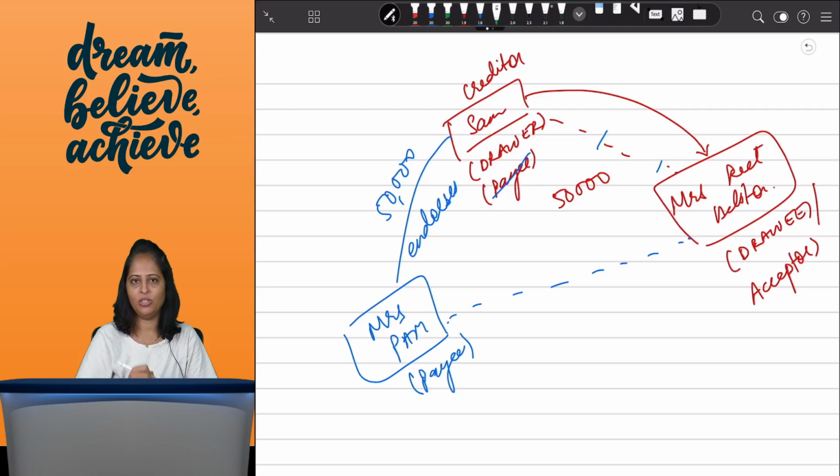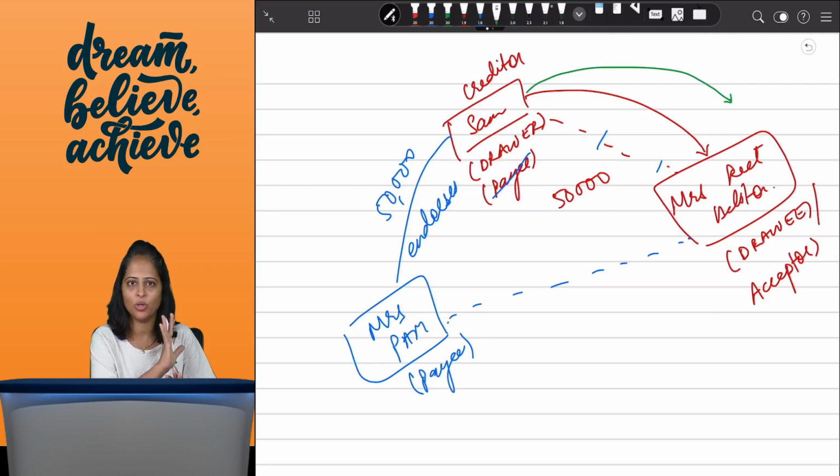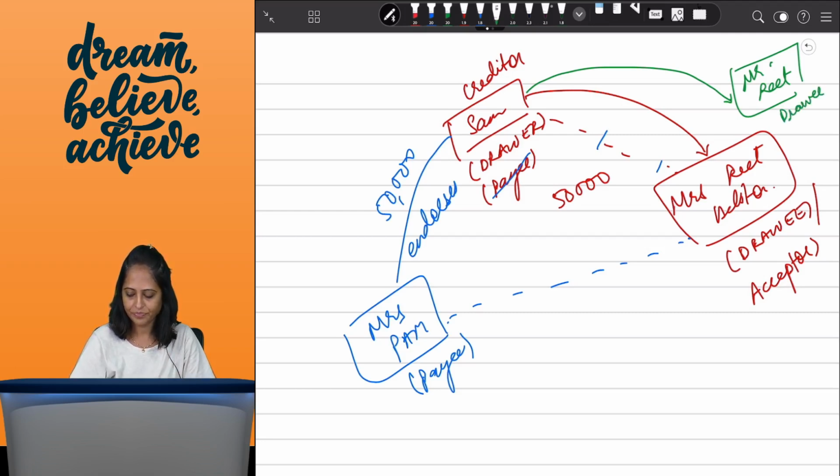Now, there's one more option here. What happens is that when Mrs. Reith is the debtor, she is accepting it. But Sam does not have confidence in Mrs. Reith. So he says that I am not very sure if you will be able to make the payment to me. So what Sam does is that he says, I want someone else to give me the guarantee that if you don't pay, then that person will pay me. Like how we have guarantee contracts, we have a surety. Similar to a surety, we have Mr. Reith. So he says, don't worry, if she doesn't pay, I will pay the amount. So he becomes a drawee in case of need. Are we understanding?